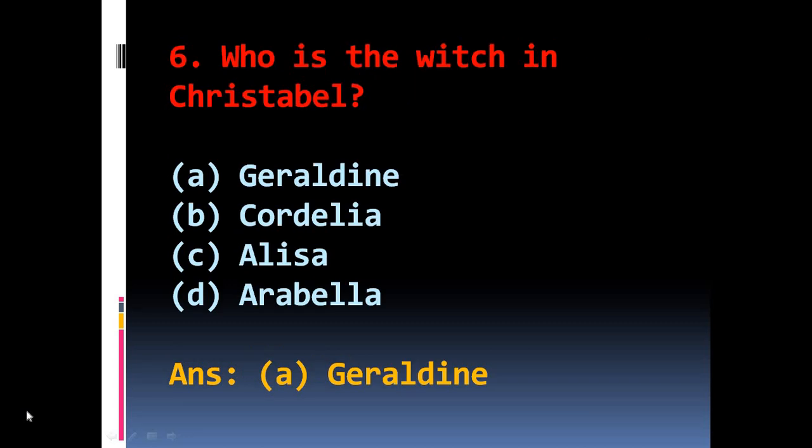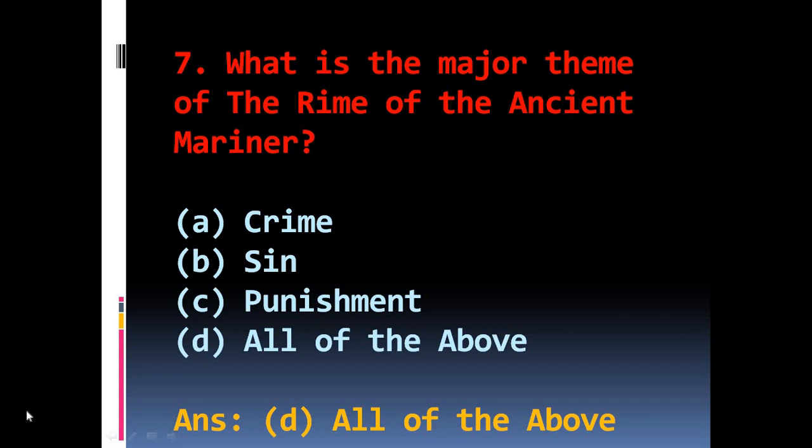Question number 6. Who is the witch in Christabel? The options are A Geraldine, B Cordelia, C Alicia, D Arabella. The right answer is A Geraldine. Question number 7. What is the major theme of The Rime of the Ancient Mariner? The options are A crime, B sin, C punishment, D all of the above. The right answer is D all of the above.